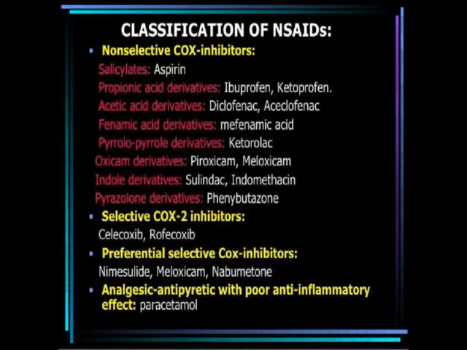Then we move to the next part, from introduction to the classification of non-steroidal anti-inflammatory agents. So generally they are COX inhibitors. So selective COX inhibitors, these are celecoxib and rofecoxib. So the drugs in which you get the word coxib at the end are selective COX-2 inhibitors. Then under non-selective, salicylic acid derivative salicylate, that is aspirin, propionic acid derivative, that is ibuprofen, ketoprofen.